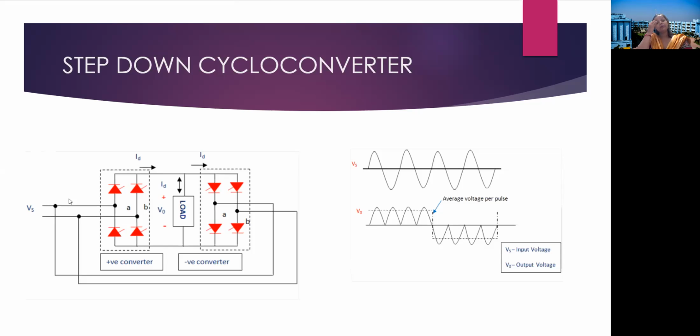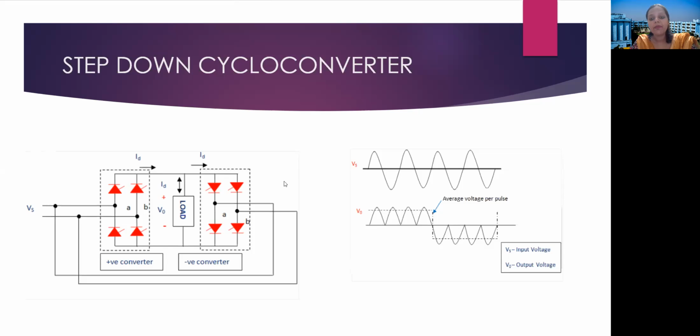So our concept is to flow load current in the same direction for these consecutive 4 half cycles. So we will trigger the thyristors of the positive converter only through these consecutive 4 half cycles, and we can get these 4 positive pulses. After these 4 positive pulses, this positive converter circuit will be commutated, that is, turned off, and we will turn on the negative converter circuit, the negative thyristor group.